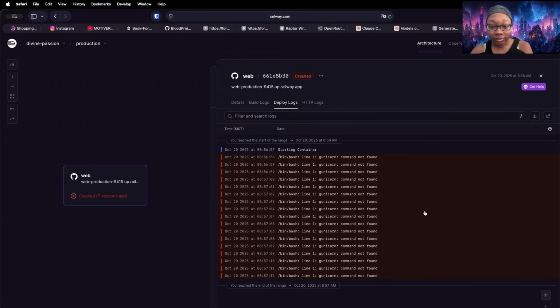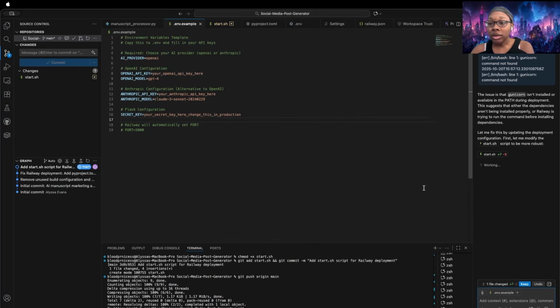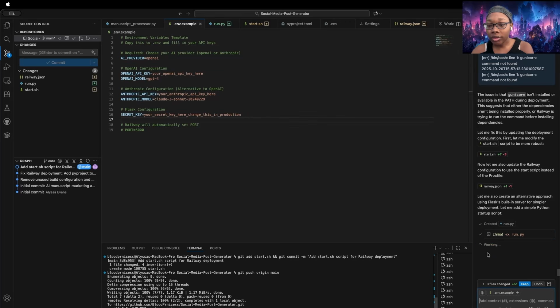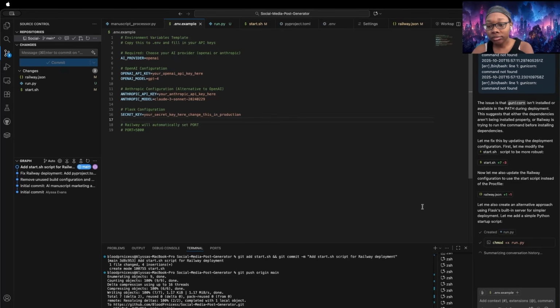It crashed again. Did not like the command that it gave. So we're going to go ahead and copy that, take it back to the AI. But we're getting closer. Looks like the script that it gave as another option, alternative, did not have that in there. So it is updating that in all of the places, as well as the Railway configuration. It's also simplifying the deployment, making sure that it's got the right permissions to do that. Go ahead and keep the changes that it's making.